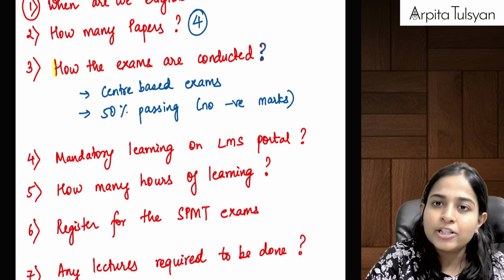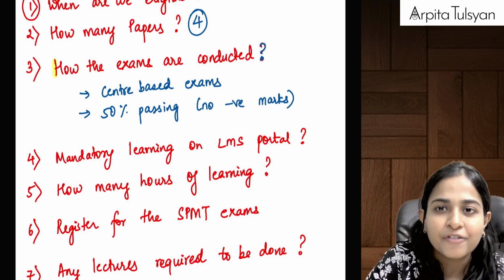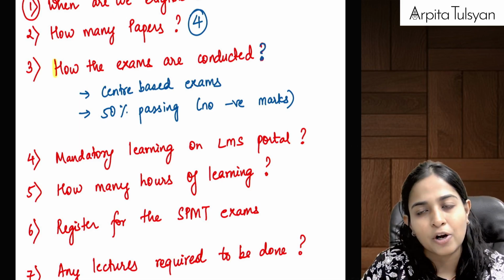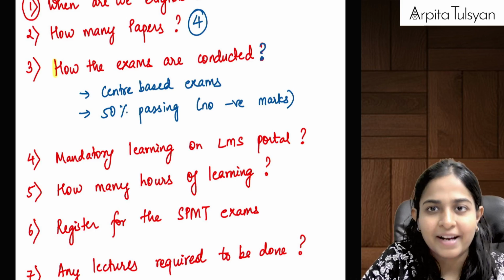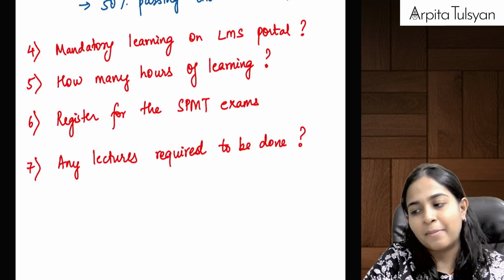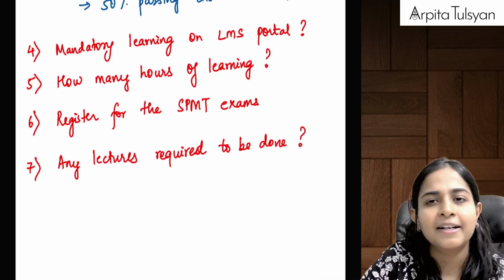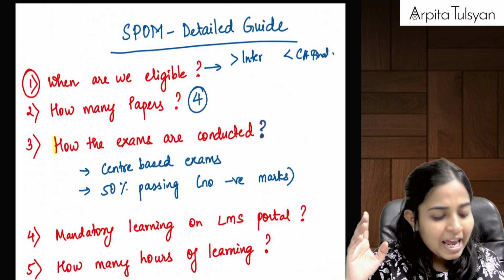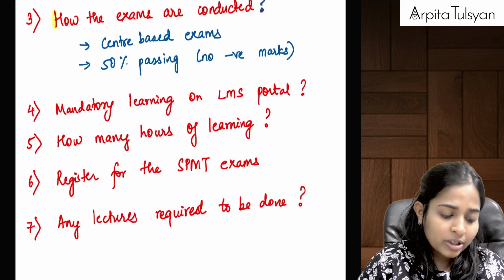For each paper the passing percentage is going to be 50%. Set A, set B, set C, set D, 50% is your passing, and there is no negative marking. So it is normal 50% marking. And yes, we are keeping a target that we will be able to clear it in one go itself, right? So this was about the examination.